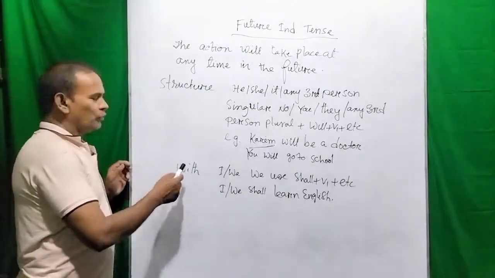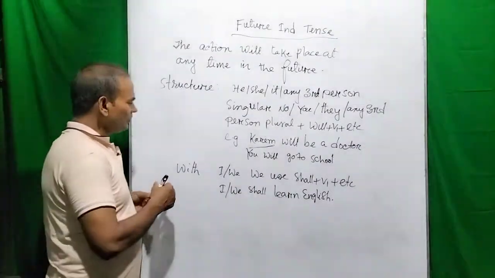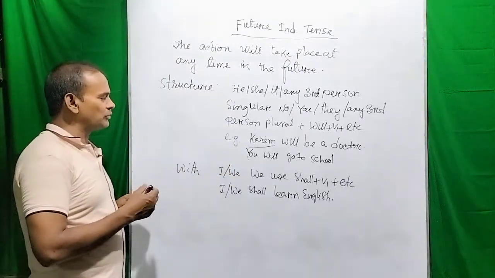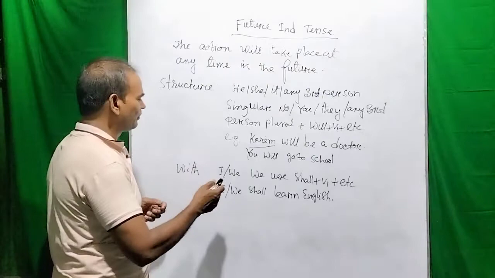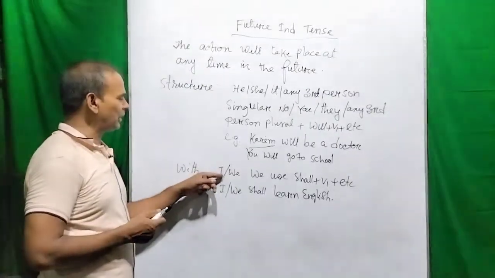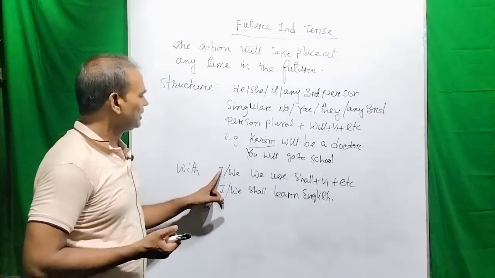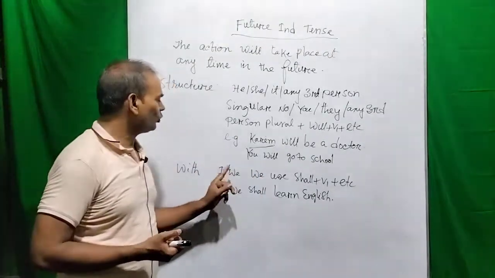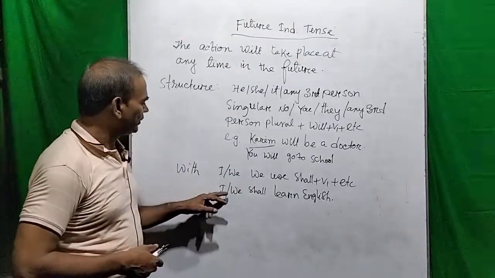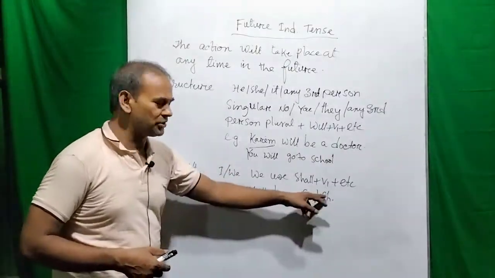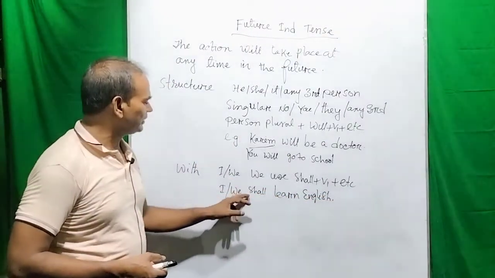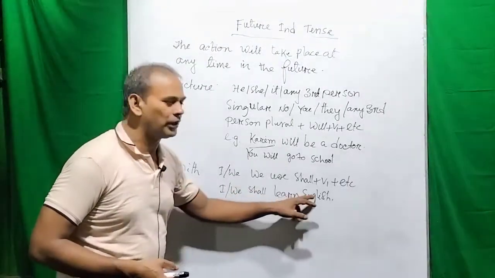Now we can also use shall in the future indefinite tense, but we can use shall after the subject first person singular or plural number. That is, you can use shall after I or we. So take a look at this sentence: I or we shall learn English. We can say we shall learn English, or I can say I shall learn English.